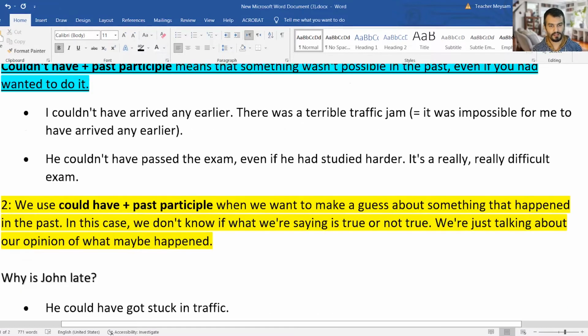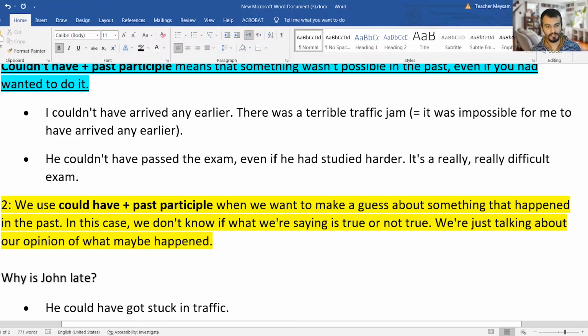Next one says, he couldn't have passed the exam even if he had studied harder. It is a really, really difficult exam, which means, of course, he wanted to pass the exam. He wanted to, but because the exam was very difficult, he couldn't pass it. So we can say he couldn't have passed the exam because the exam was difficult. He wanted to, but it wasn't possible because of the difficulty of the examination.